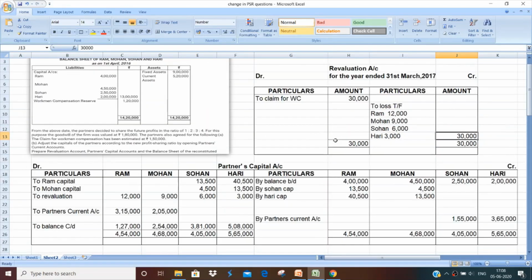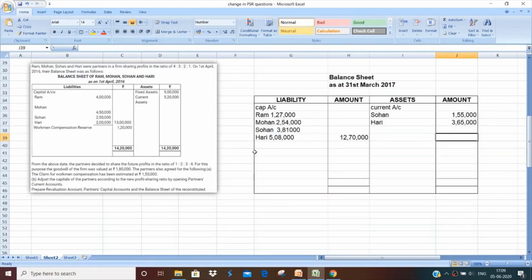Now looking at the current accounts on the debit side, again in case of Ram and Mohan, it is mentioned on the debit side. That means Ram and Mohan's capital account are debited in the name of current account. So therefore the current account will have a credit balance. Credit balance, therefore it is to be shown on the liability side. So in case of Ram and Mohan, the current account will be shown on the liability side.